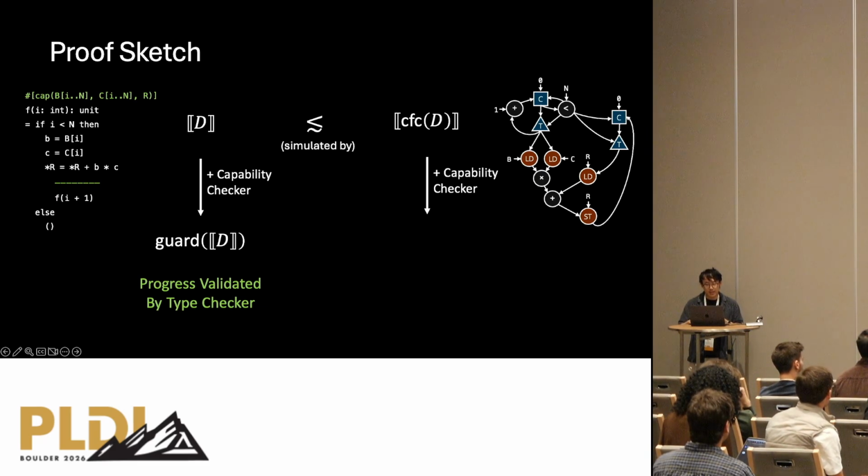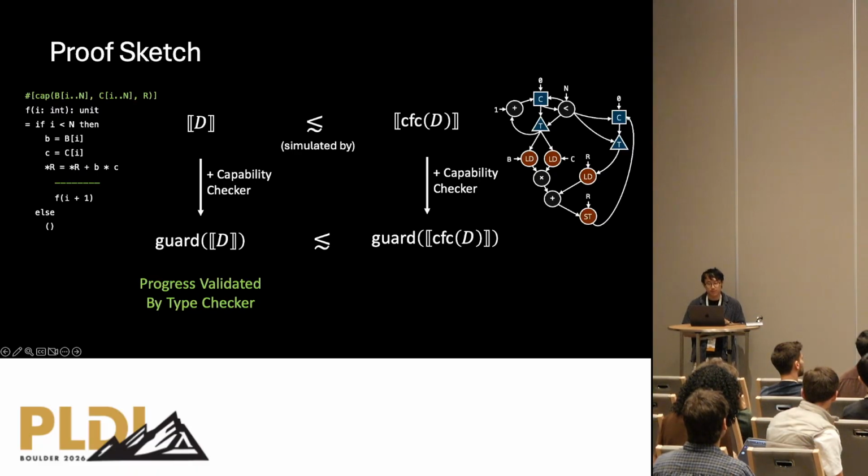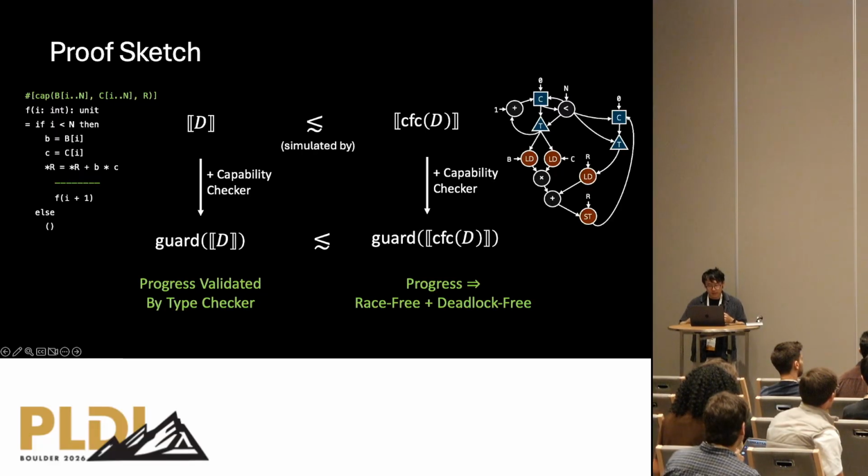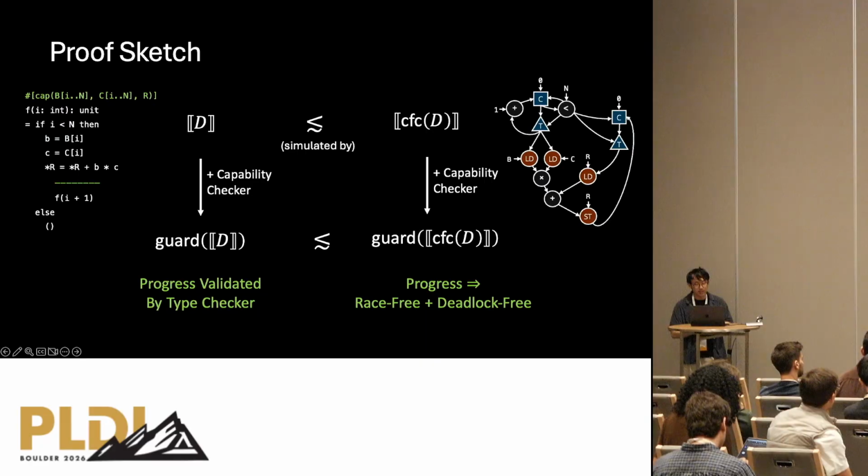And on the dataflow side, we can apply the same capability checker, and we prove that the simulation is congruent with respect to this guarded semantics, so we can directly use the simulation theorem above to prove that the guarded semantics also have a simulation. And then by propagating the progress of the imperative side to the dataflow side, we can prove that the dataflow side also has this progress property in the guarded semantics, and we prove that this implies that the dataflow circuit is race-free and deadlock-free.